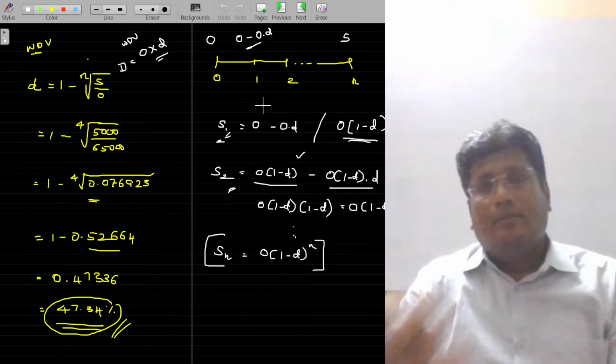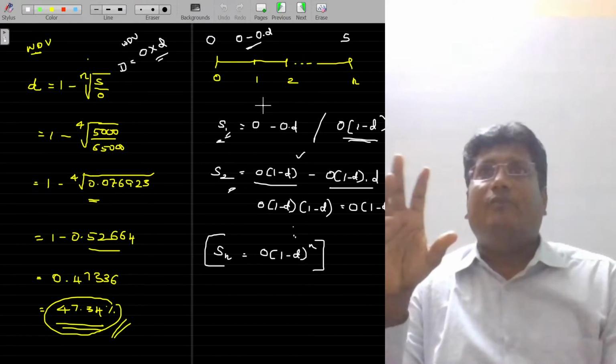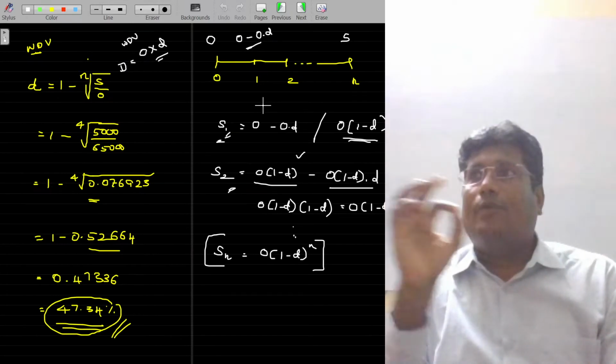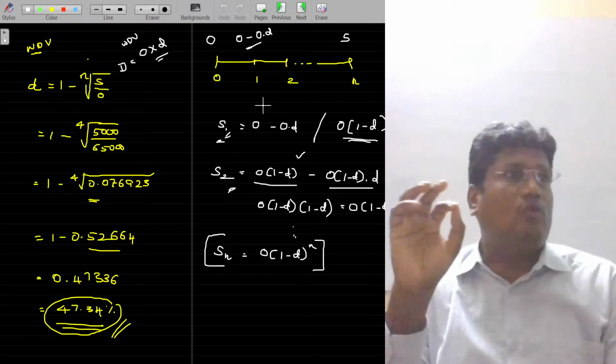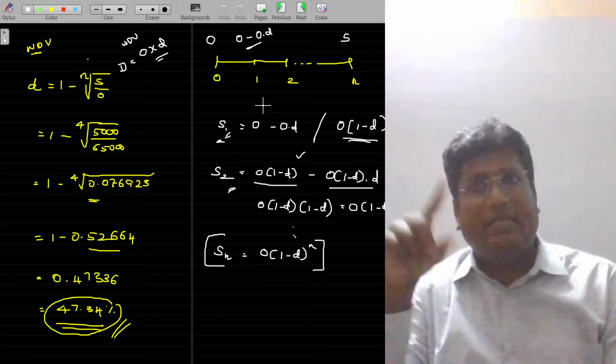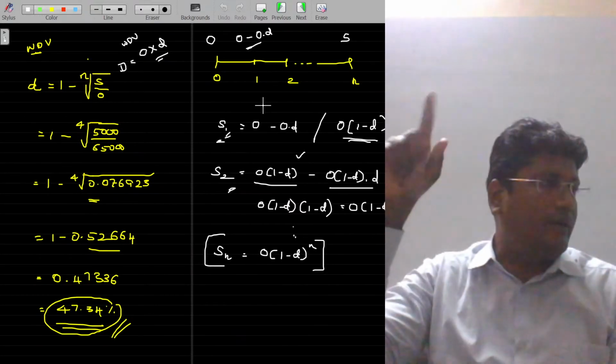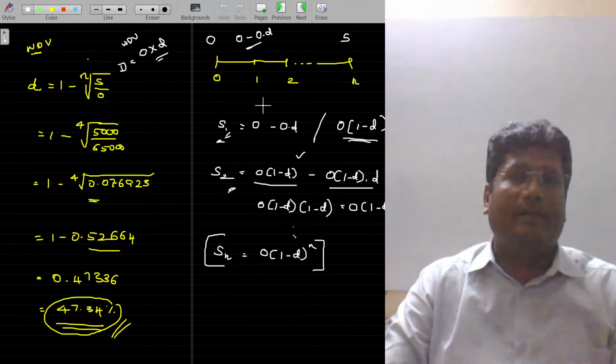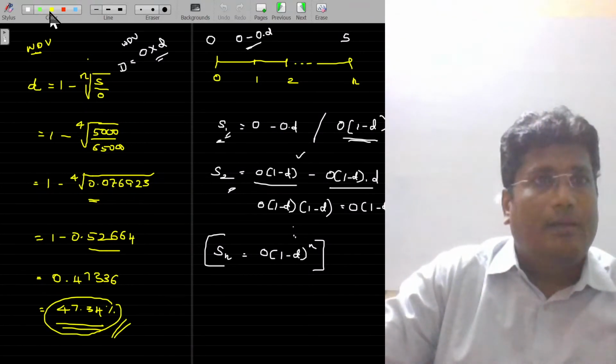Now, scrap value under WDV method can be easily calculated using this formula. Scrap value is equal to original value into (1 minus d) to the power n. But what is my requirement? d is the requirement. I have to calculate d. Rate of depreciation is my intention. Then how do I get that one?